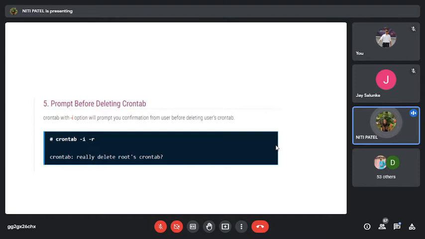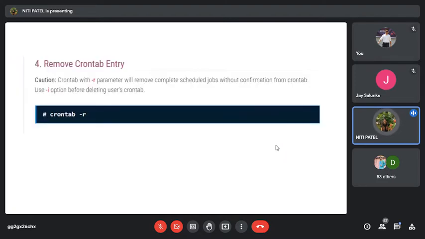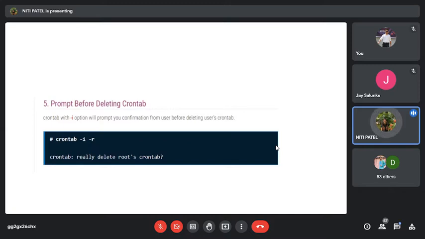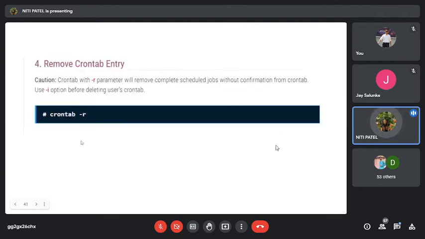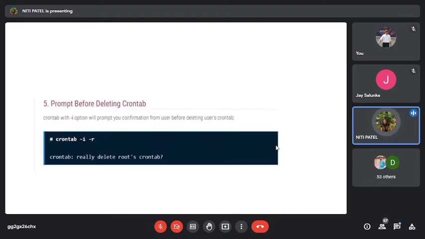But if you do not want any confirmation and you have made up your mind that you want to delete, you can directly use -r. When you use -r without confirmation, it will delete that command and that command will not run in the background henceforth. But if you want to take a confirmation from a user and then remove it from the background, you have to use -i. Both of them do the same function. Only the difference is that one will take the confirmation from the user, and one will not. Clear?